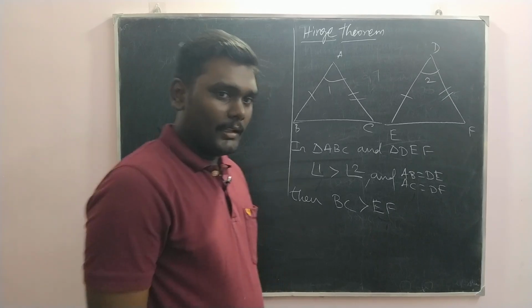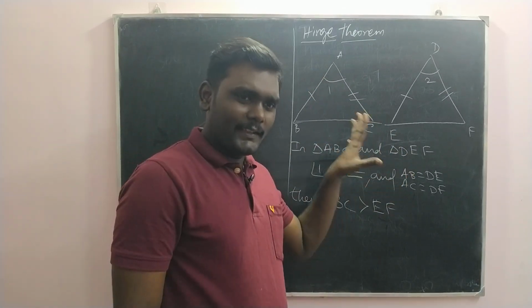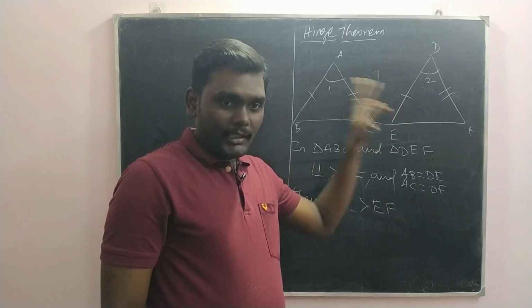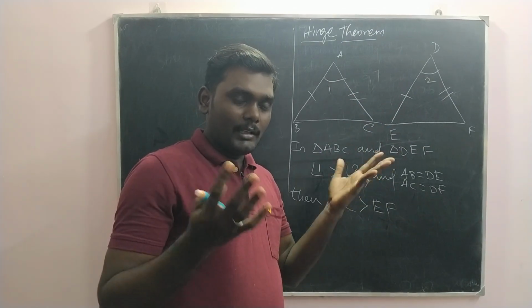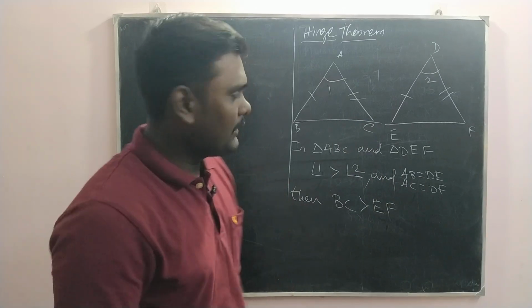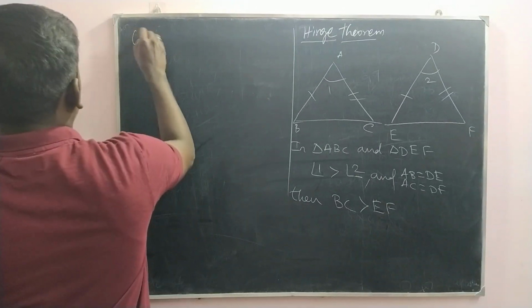Similar to the SAS congruency rule that we knew earlier, if the angles are not equal, we compare them, and based on that comparison, the opposite sides also compare. That is what the Hinge theorem says. And then the converse is there.